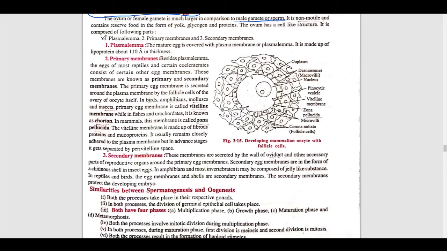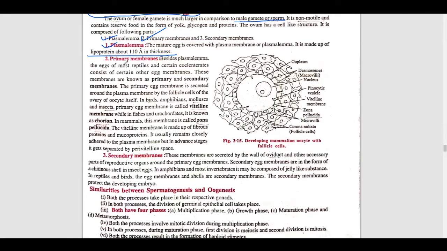First is the plasma lamella. The mature egg is covered with a plasma membrane or plasma lamella. It is made up of lipoprotein, about 110 angstrom in thickness. So the first layer is called plasma lamella. Second is the primary membrane.